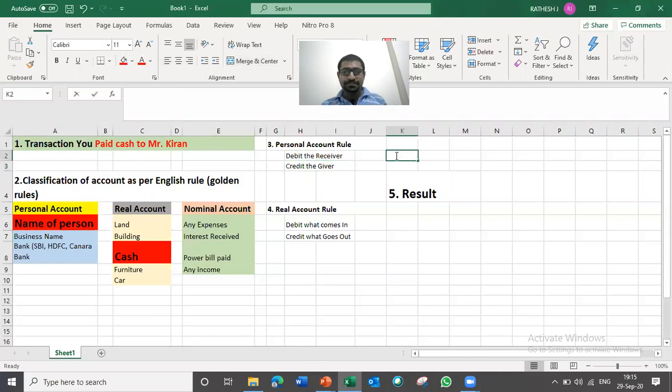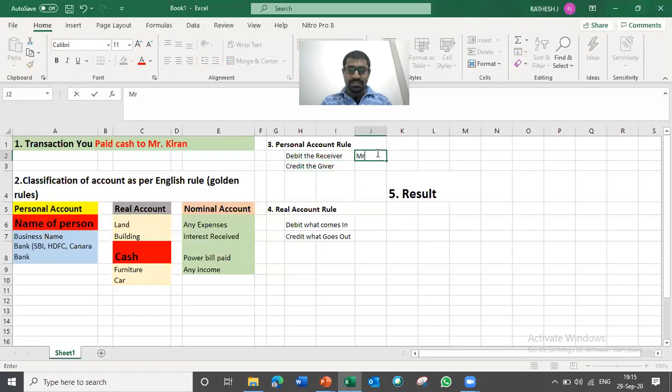So here, Mr. Kiran. You need to identify first whether Mr. Kiran's name will come in debit or credit. He's not giving the money, so his name will not come in credit. Definitely it will come in debit, because he is receiving the money. So Mr. Kiran, I'll highlight his name in the answer in green color, because we got the answer. So in debit, Mr. Kiran will come. Then go to the fourth step.